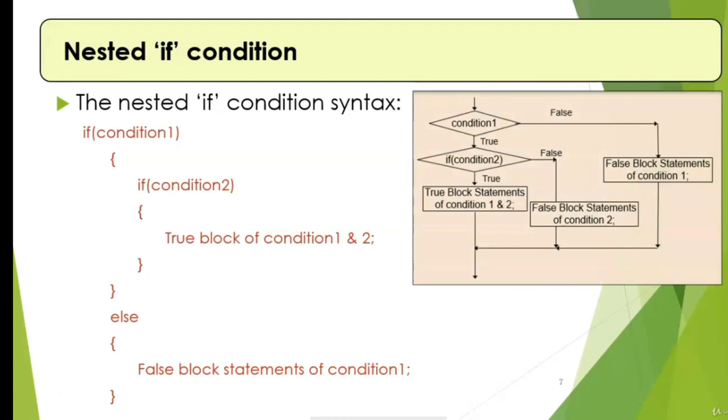See the figure. If condition 1 is true, then the second condition is checked. If that condition is also true, then some block of code is executed. If that condition is false, then another block of code is executed. If the first condition itself is false, then a new block of code is executed. So here we are indirectly mentioning three different conditions and the corresponding code is executed.